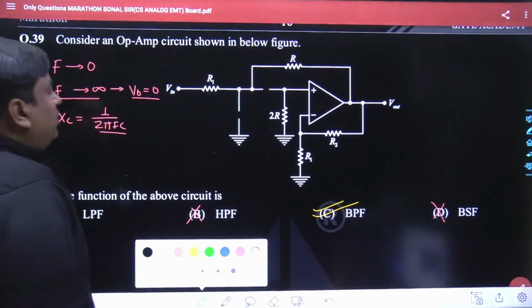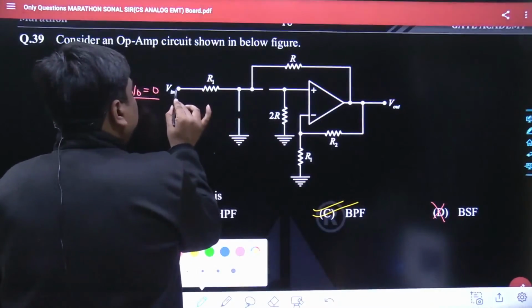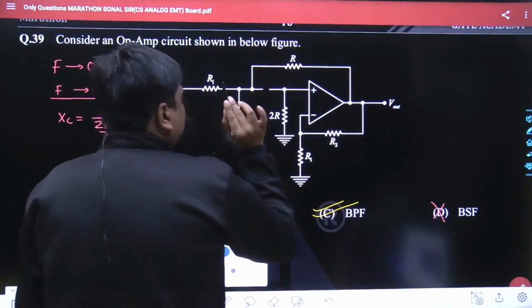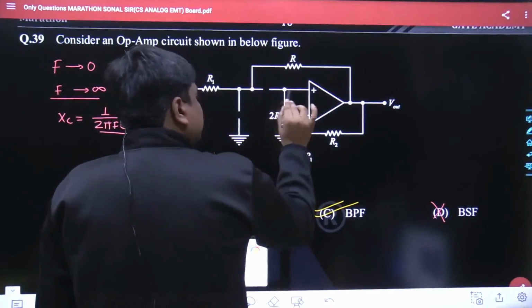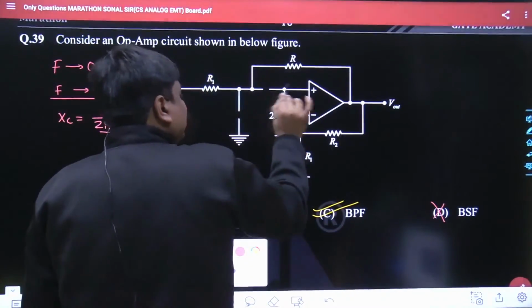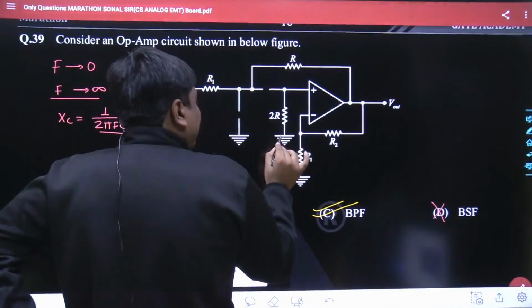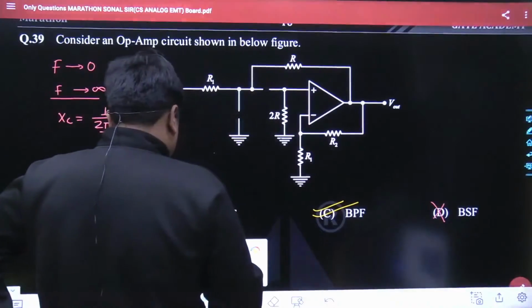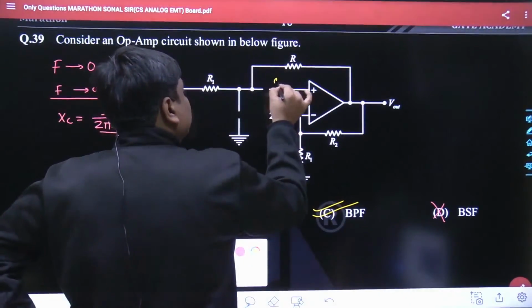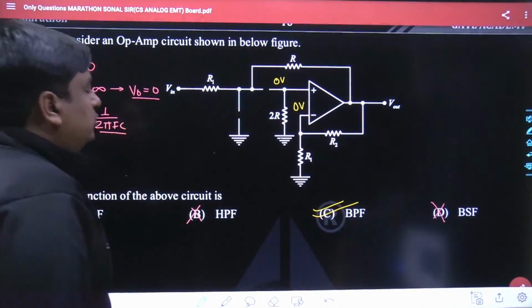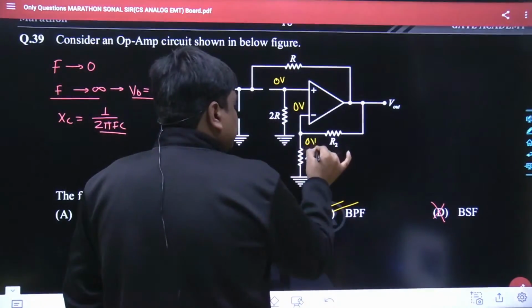See what had been happening over here. All the way this V in had gone till this point. Now if you try to understand, my dear friend, this branch is completely isolated. As this branch is completely isolated, whatever voltage we have over here, the same voltage we are going to have here also. This is 0, and from the virtual ground theory, this is also 0. So the voltage across this terminal is 0 volt.